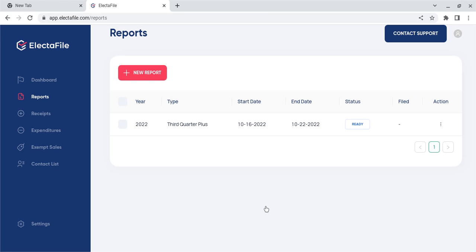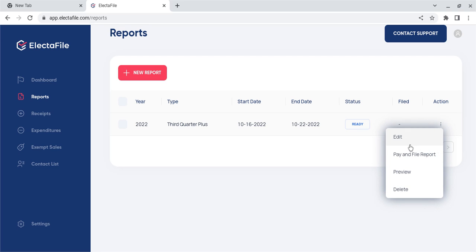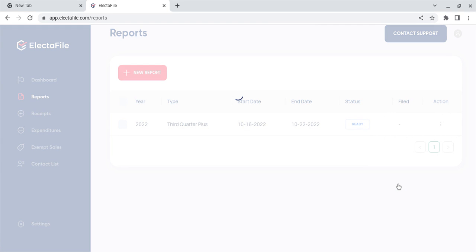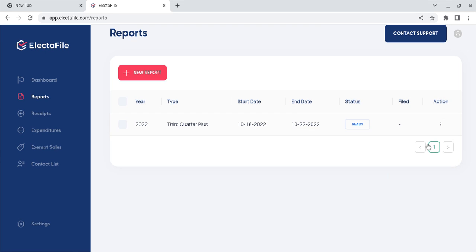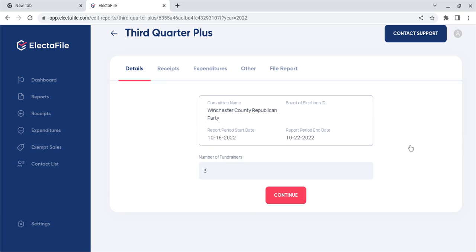And then let's say that you start today on your third quarter plus report, but then you just come back later and say, I don't want to file it today, I want to proofread it. You can preview it, which we've already seen right there. You can also edit it, which starts you back at the top to go details, receipts, expenditures, other, and file report.